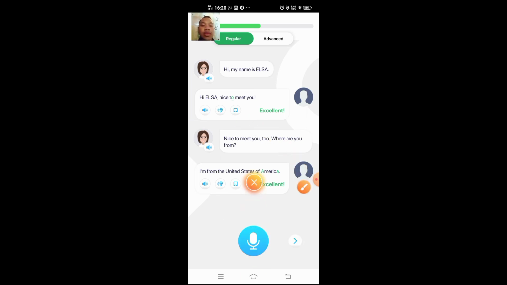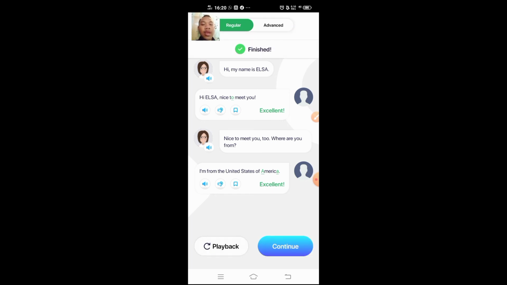Yeah, and then we get this score, excellent. So if our students have done this, we can go to the next session. Yeah, just click continue. Then we go to calculating score.